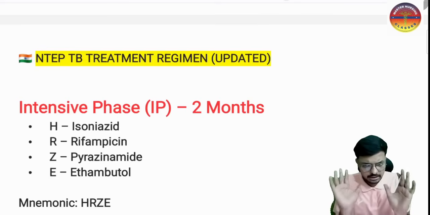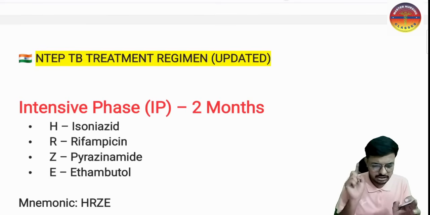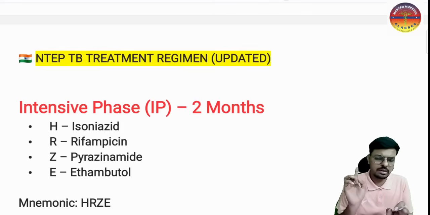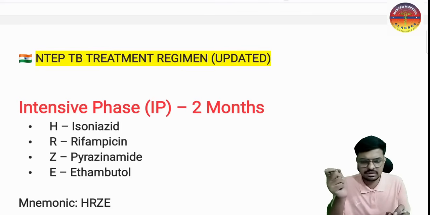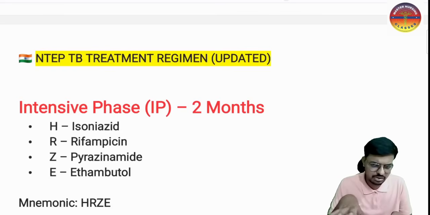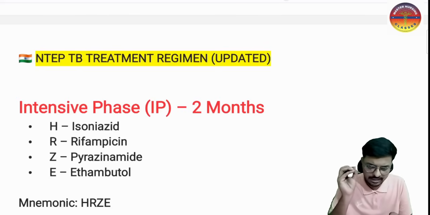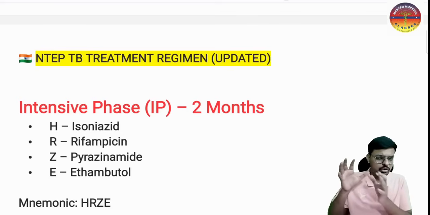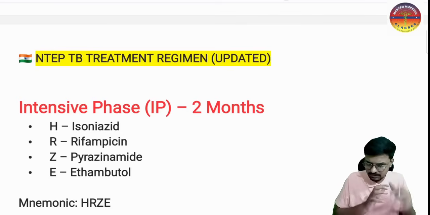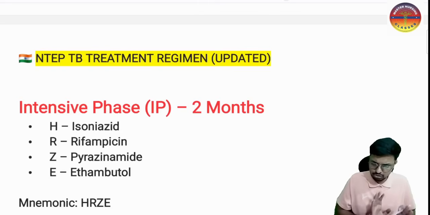If the question in the exam says as per the latest guidelines, give the WHO guidelines in the answer. But if nothing is mentioned in the question about the latest WHO guidelines, then do follow the NTEP guidelines. The new WHO guidelines have still not replaced these, and India is still following this one and has not adopted the new ones yet. So please do remember. Okay.